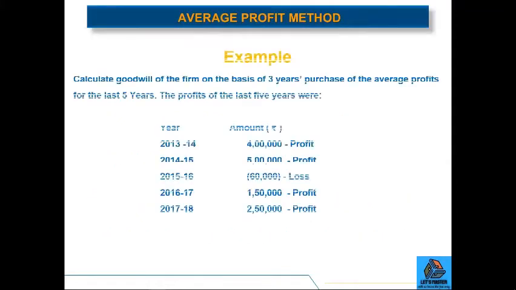Here we have presented an example. The example says calculate goodwill for the firm basis 3 years purchase of the average profits for last 5 years. The profits for the last 5 years were: year 2013-14, 4 lakh profit; 2014-15, 5 lakh profit; whereas in the year 2015-16 there was a loss of 60,000. Then again in year 16-17 there was a profit of 1,50,000. For 17-18 the profit was 2,50,000. So now let's see how to solve this.